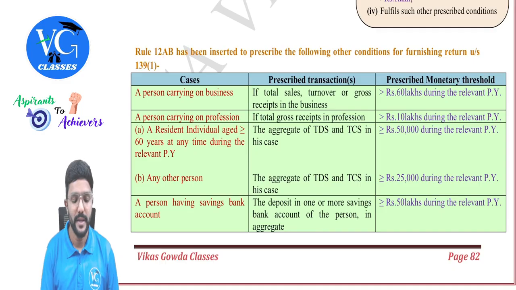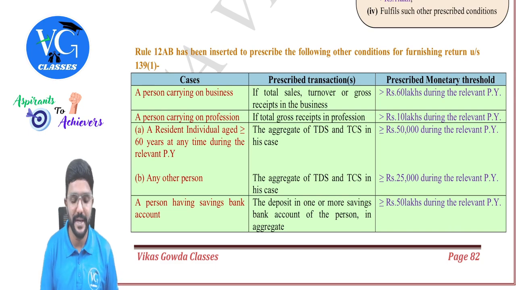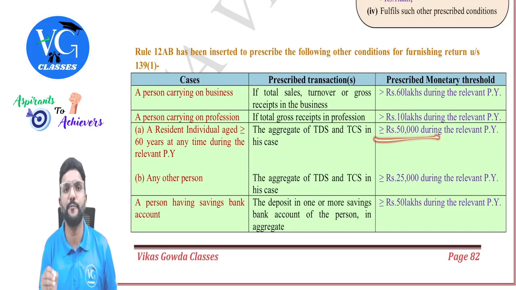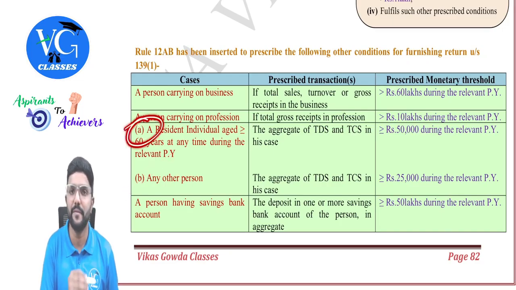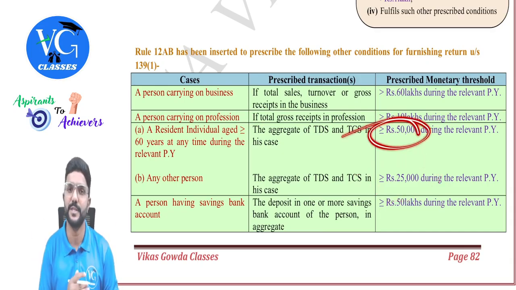Or a resident individual who is aged 60 or more at any time during the relevant previous year, and if the aggregate amount of TDS as well as TCS, all sections put together, is more than or equal to 50,000 during the previous year, they are supposed to file the returns. Whereas for others, other than those covered here, the amount limit is 25,000, that is half of 50,000.